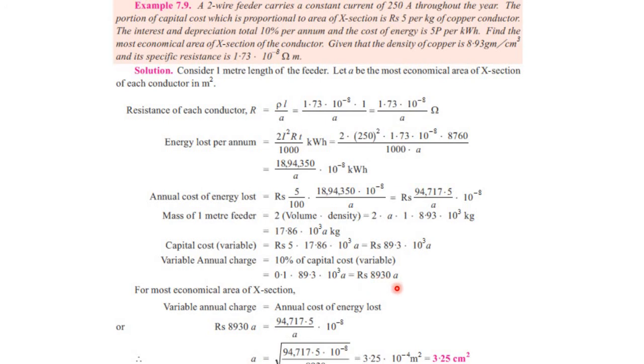For the most economical area of cross section, according to Kelvin's law, variable annual charge is equal to the annual cost of energy lost.